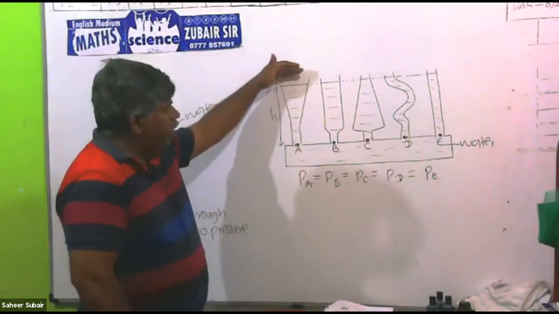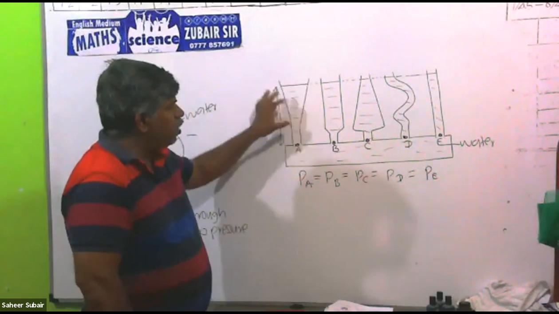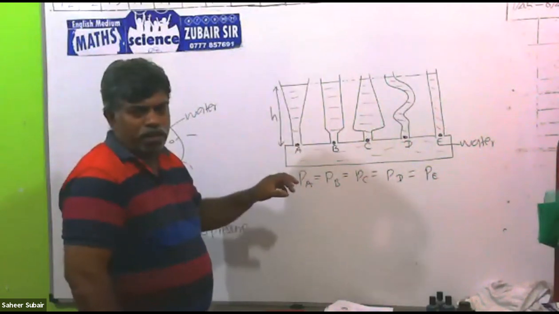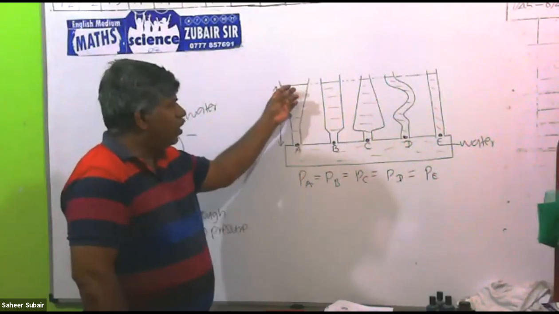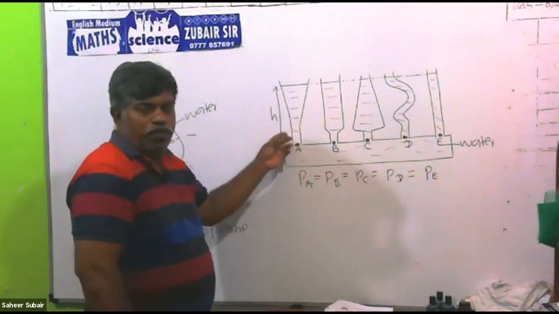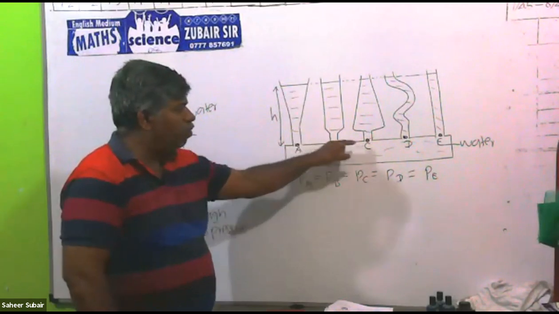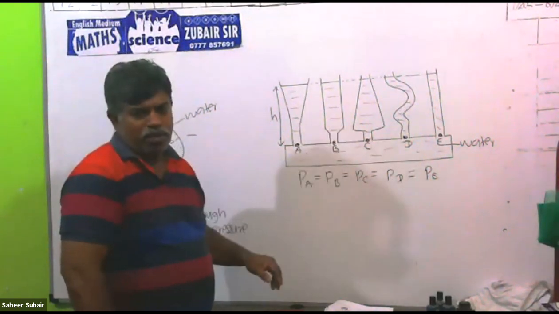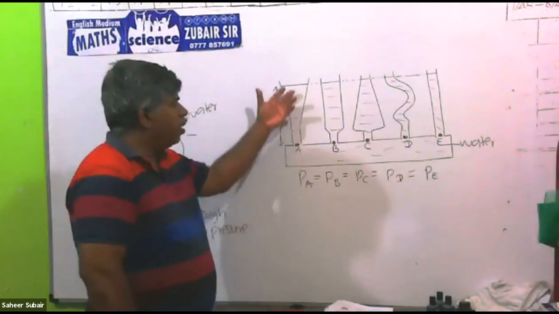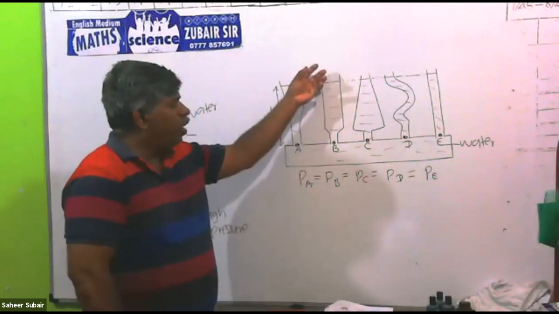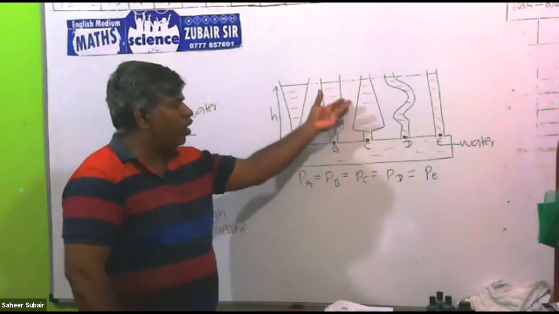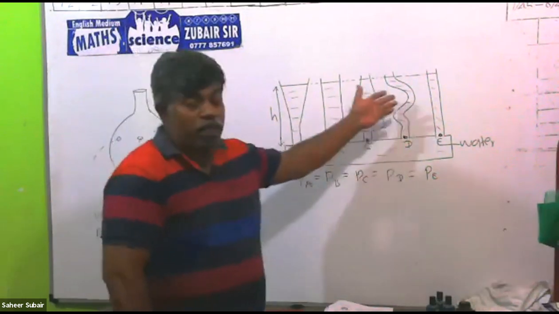Then see, the pressure is not depending on the shape of the container. If you take the liquid into any shape, the pressure on the same level will be same. The container may be broad or narrow or a snake shaped container.